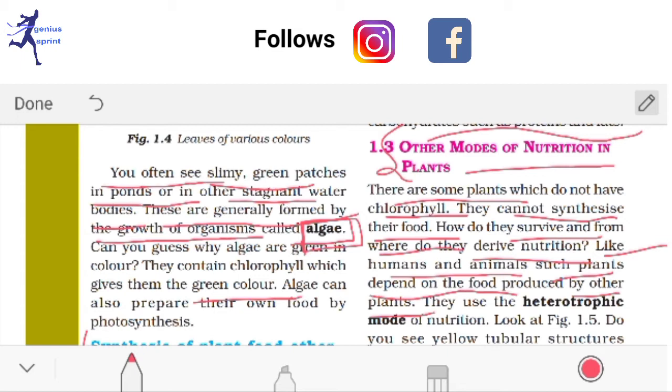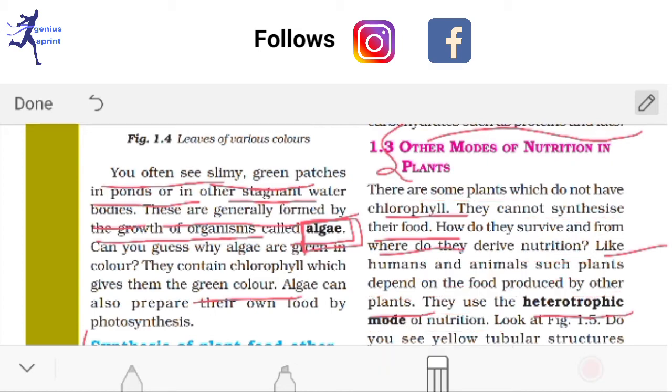They are called what? This kind of nutrition is called the heterotrophic mode of nutrition. Okay, I have to bold it. So very important things. And these plants are also called heterotrophs.